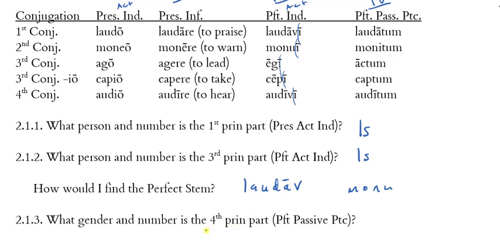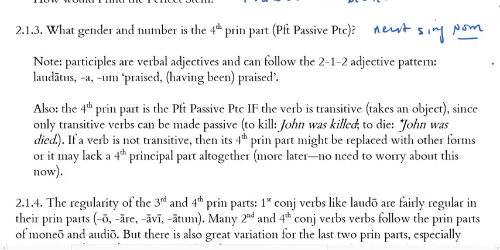Now, what's the gender and number of the fourth principal part, the perfect passive participle? If you look at these forms, this form here should look familiar to you. This is the neuter singular, and these are nominative forms. So you could translate these forms with what would in English be the passive participle: praised, warned, led, taken, heard.